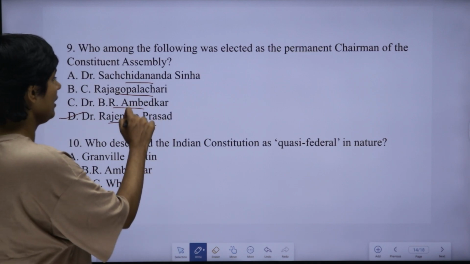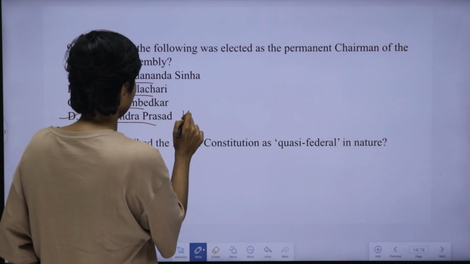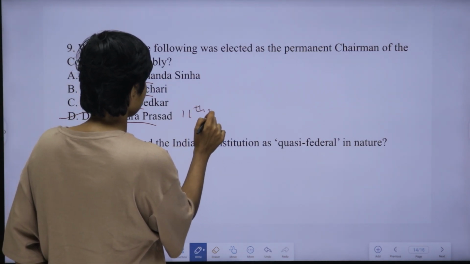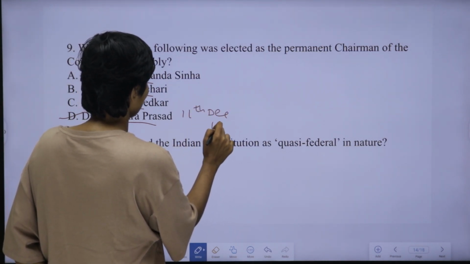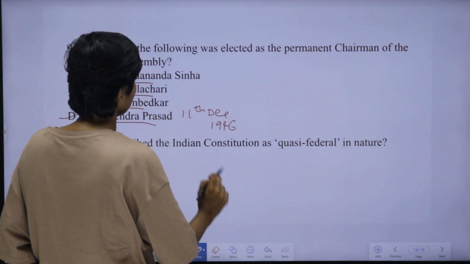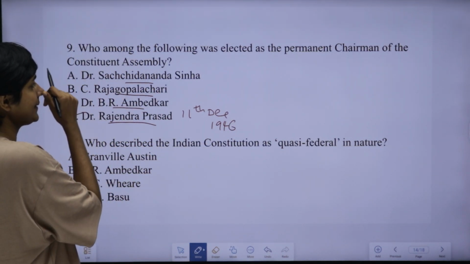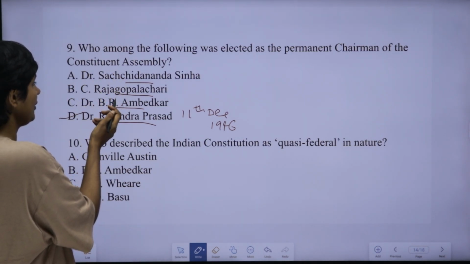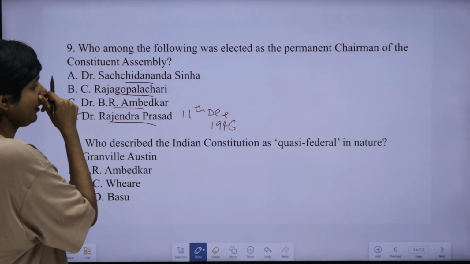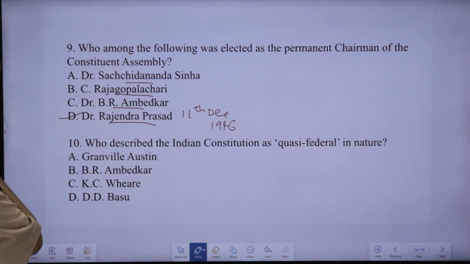He was elected as the permanent president on 11th December 1946, that we have already studied. And who was Dr. Sachidananda Sinha? He was the temporary president. Dr. B.R. Ambedkar is the father of India's constitution. Okay, we are moving to the 10th question.